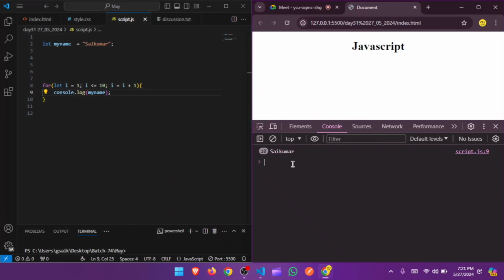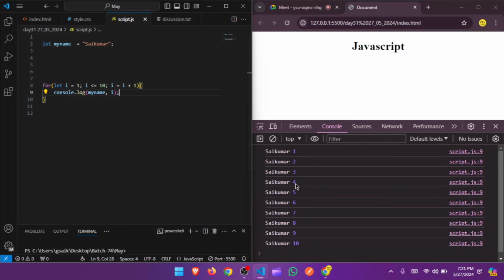But if we need individual values, sigma 1, sigma 2, sigma 3, something like that, we have this i value, which is now 1. If I print the i as well, we are going to get individual values. You can see 1 2 3 4 5 6 up to 10. That means this i value is always going to increase by 1, starting from 1. Here it is increasing by 1, and always checking the condition as well. That's the reason we are getting 10 times. Now we will see the actual implementation, guys.